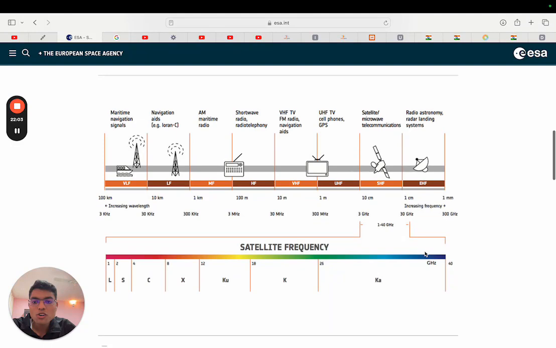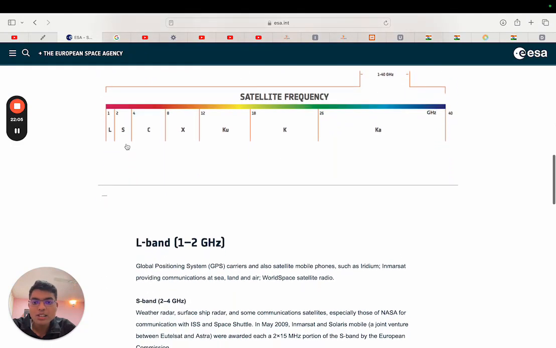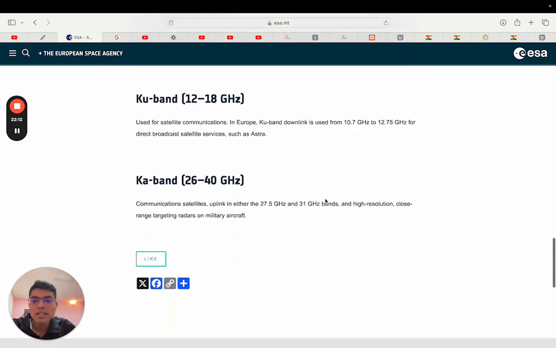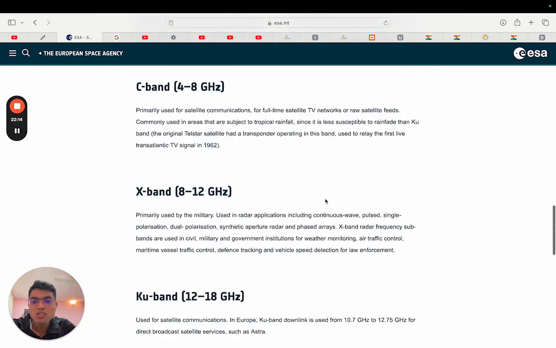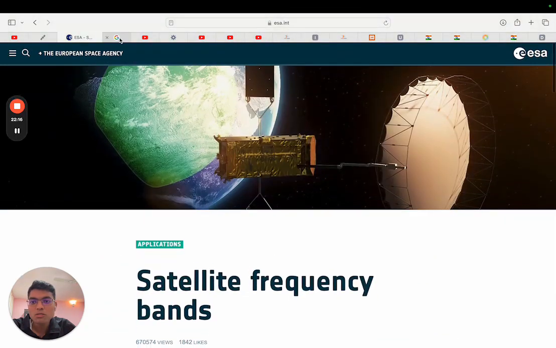Here, very briefly, they have mentioned satellite frequency. As frequency increases, there are different types of bands: L, S, C, X, Ku, K, Ka. So for the L band, just read a bit about them. It is just this small. So you will understand what these bands are about.